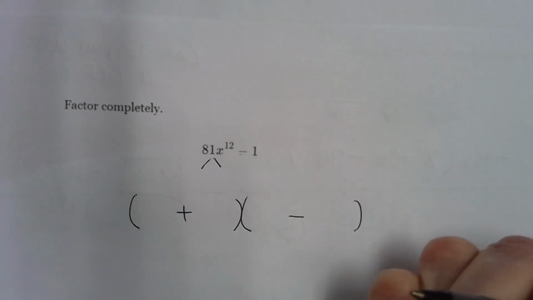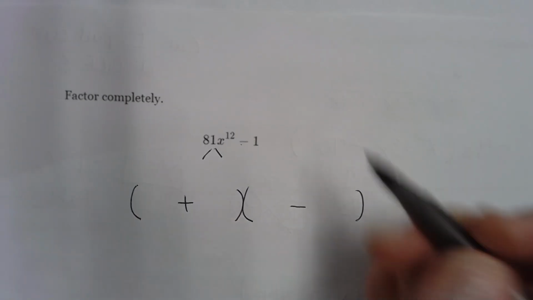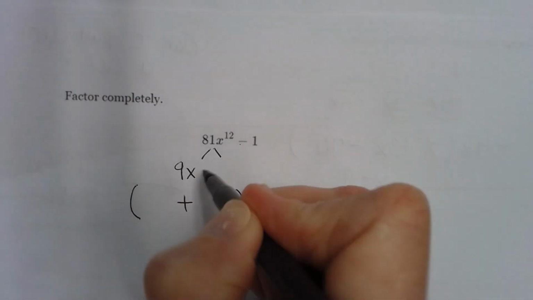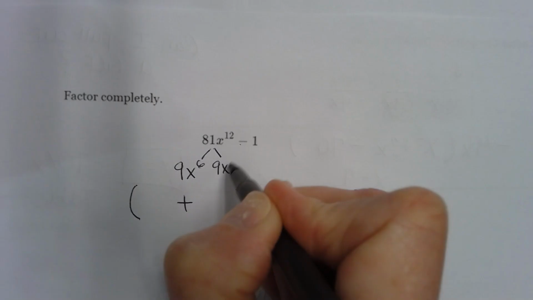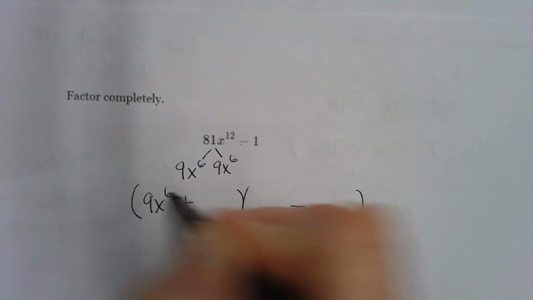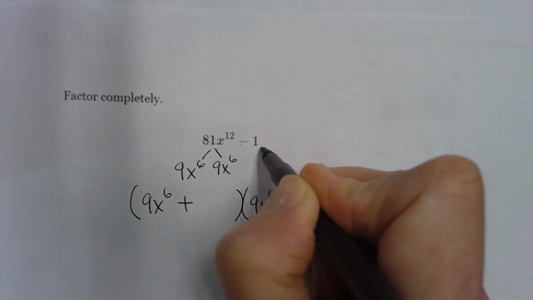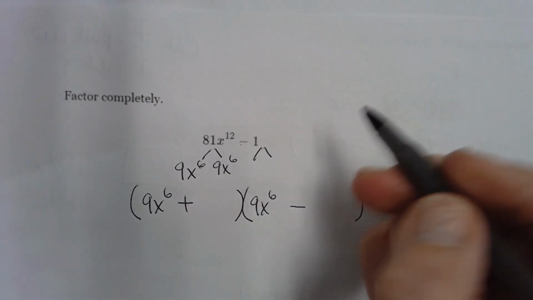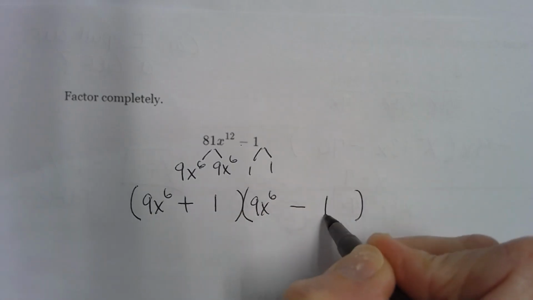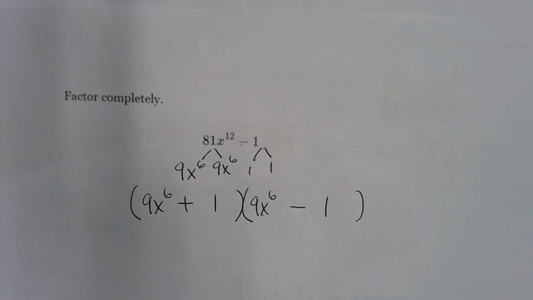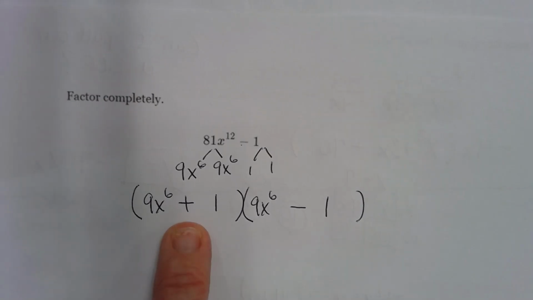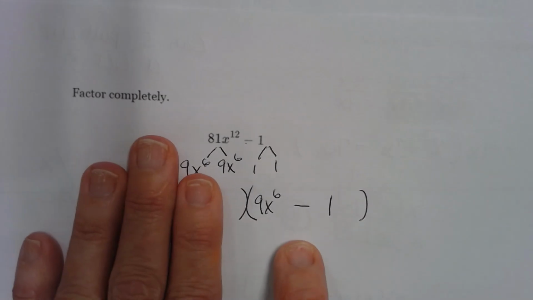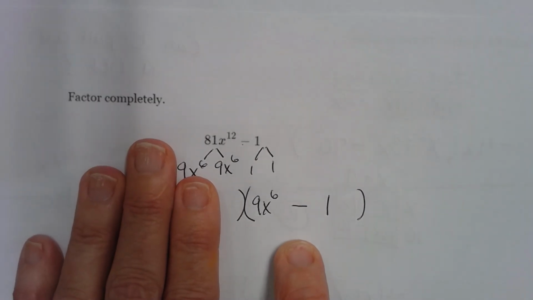Tell me how the front term breaks down. 9x to the what? 9x to the 6 goes in the front slots. Tell me how the back term breaks down. 1 times 1 goes in the back slots. The good news is you already know you got to factor again because that's what this assignment is about. Which one of these factors again? The one with the minus. Y'all, this one can't be factored again. What method is that? That's DOTS.